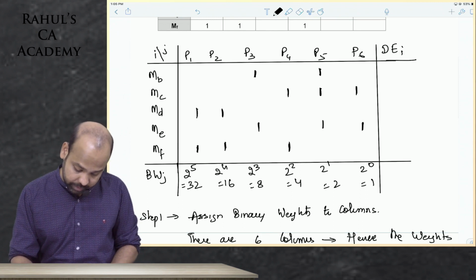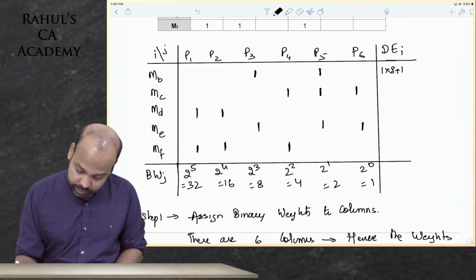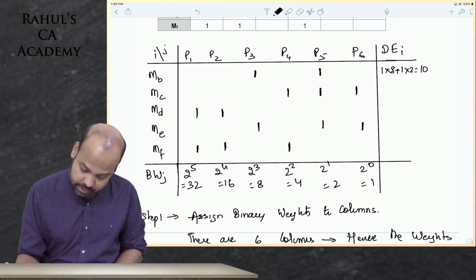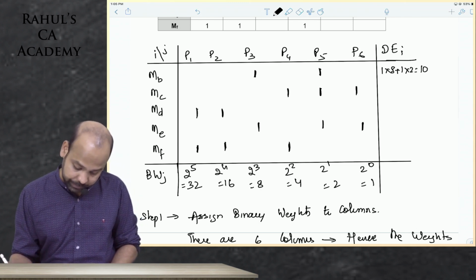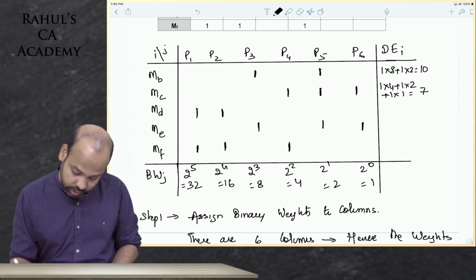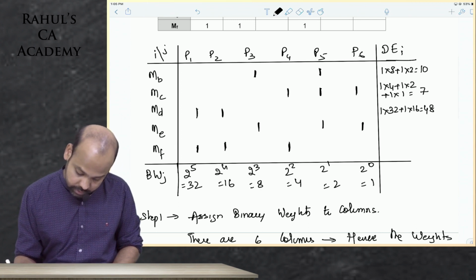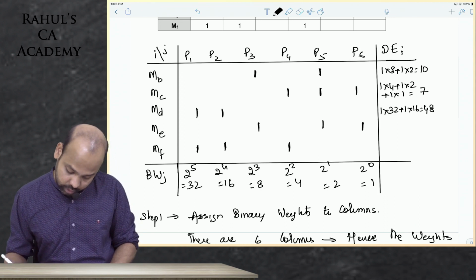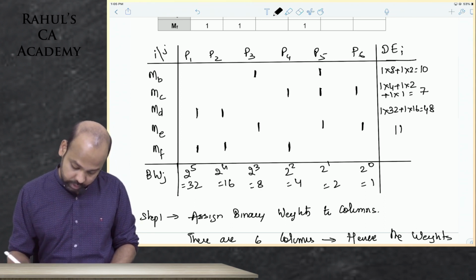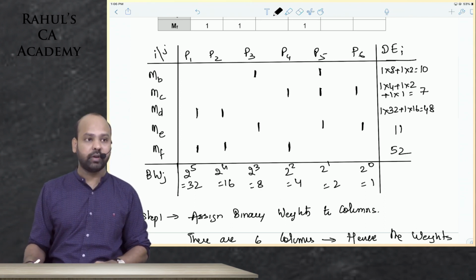First is for machine B, beta, 1 into 8 plus 1 into 2, so that is 10. Next, beta, is for machine C, 1 into 4, 1 into 2, 1 into 1. So that is 7. Machine D is 1 into 32 plus 1 into 16, 48. Next is 8, 2 and 1, 11. Next is 32, 16, 48 and 52. This is your decimal equivalent, beta.